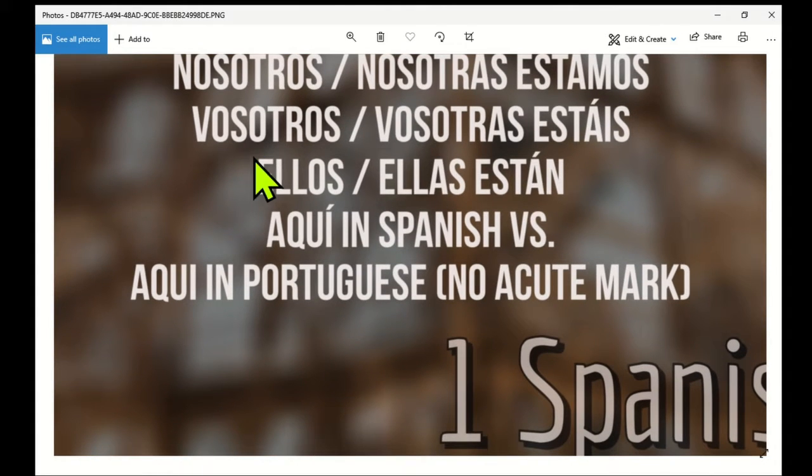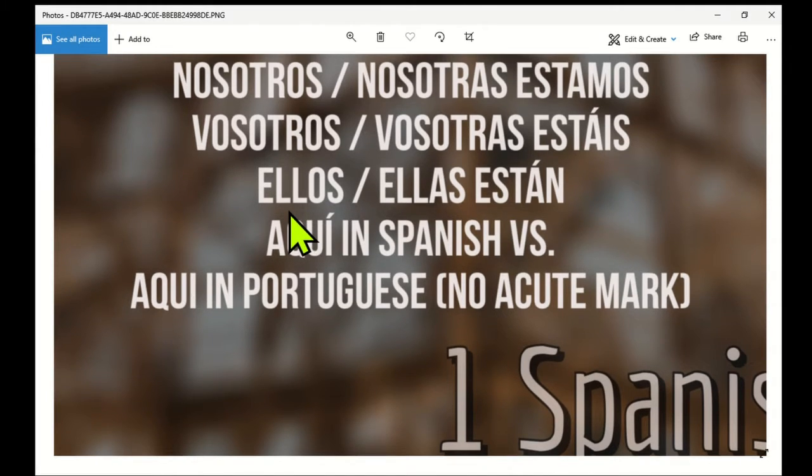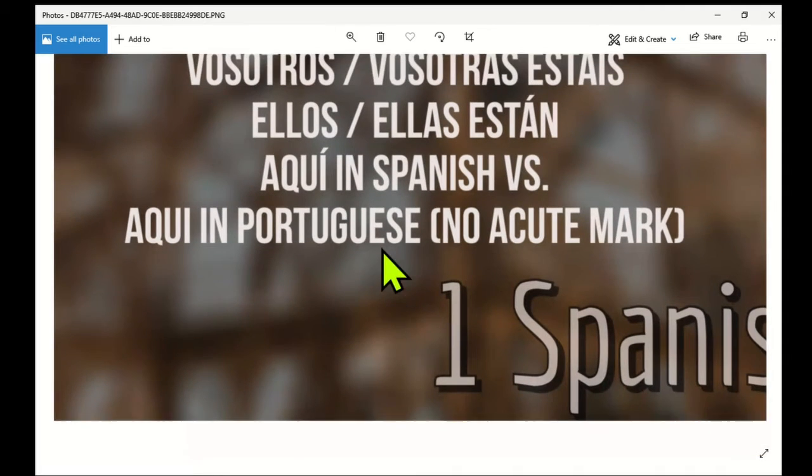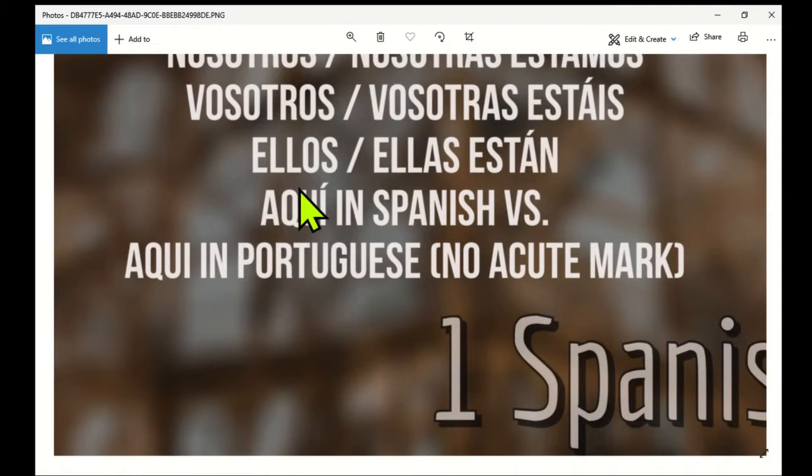In the same way, when you're talking to people in plural form of you, vosotros, vosotros estáis, vosotras estáis. There is the difference of O and A. Ellos, they, in masculine form. And ellas is they as well in feminine form. So you say, ellos están, ellas están. Ellos están, they are. Ellas están, they are in feminine.